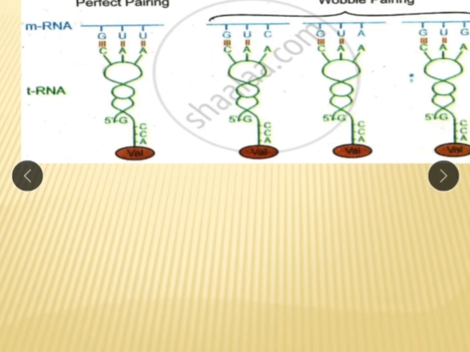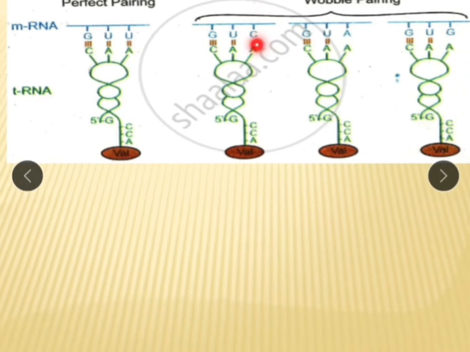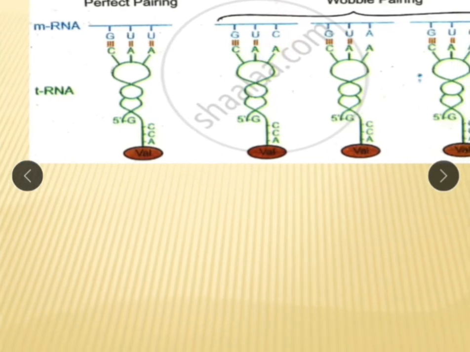Means G pairs with C, U pairs with A, but here see, C pairs with A. This is Wobble pairing. Means pairing between the third nitrogen base of codon and anticodon is not specific, and that pairing is called Wobble pairing, and it is due to this ability of tRNA to recognize more than one codon as same, and due to this genetic code is degenerate.